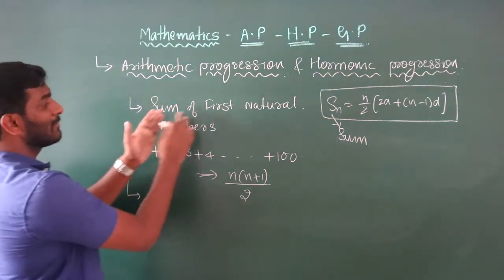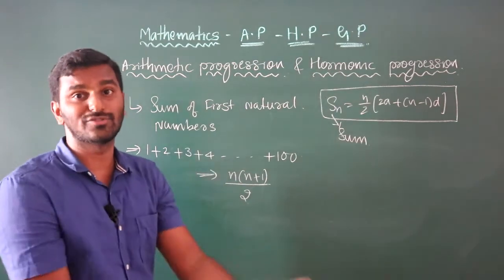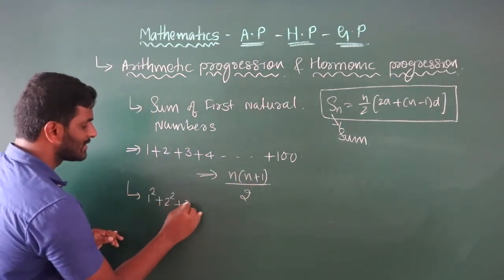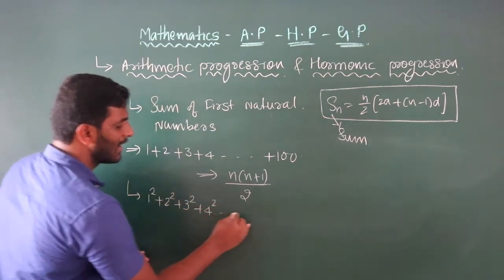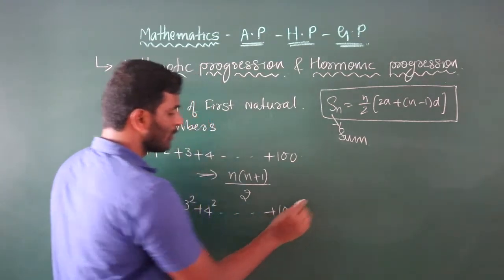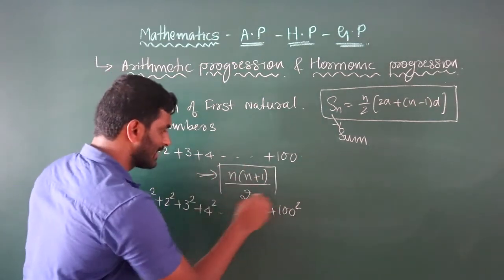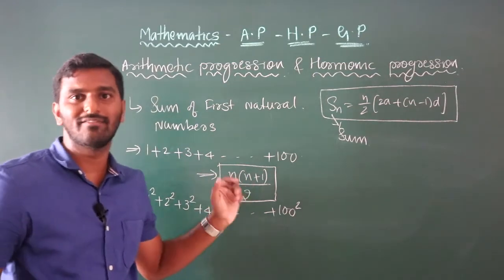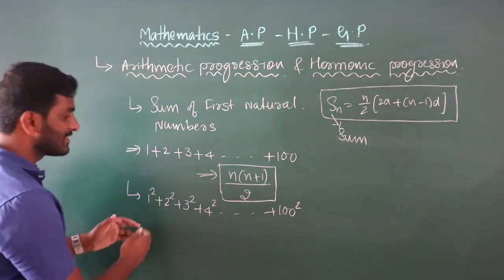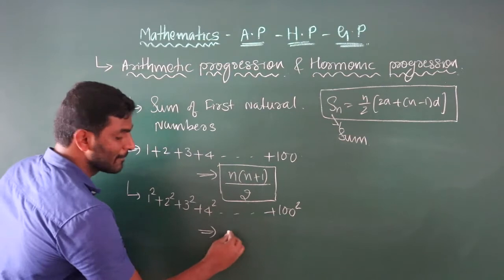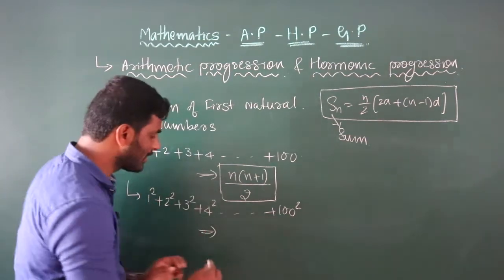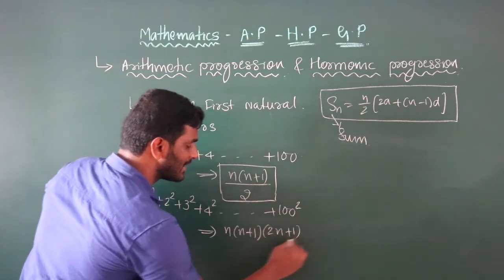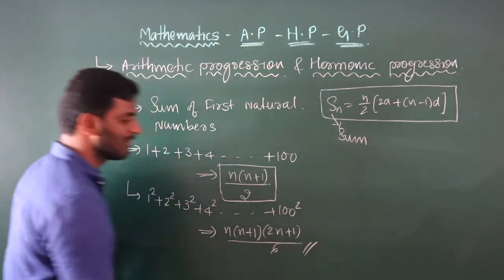If it is the sum of the first square natural numbers, that is 1 square, 2 square, 3 square, plus 4 square and so on, up to 100 square. Here I am taking a finite number, 100. If they give 200, we can substitute the n value as 200. Simple. If it is squares, just use this formula, which is very important: n into (n plus 1) into (2n plus 1) divided by 6.